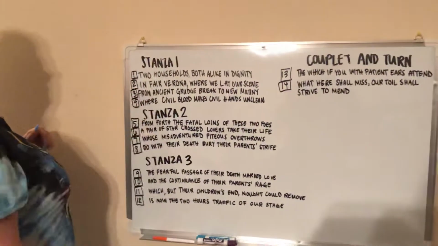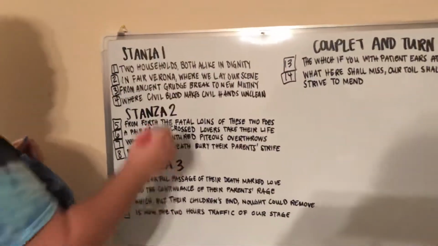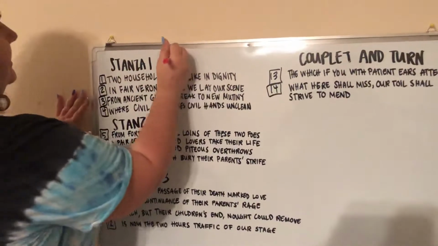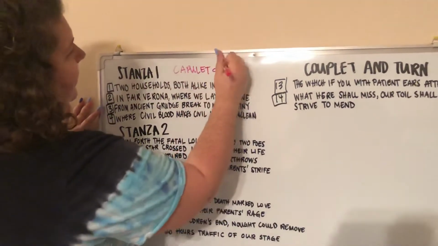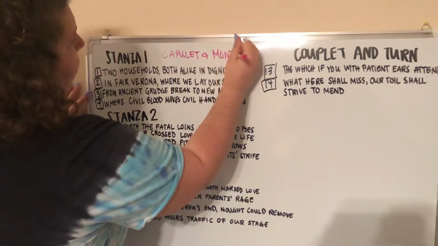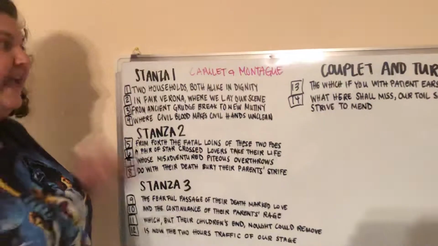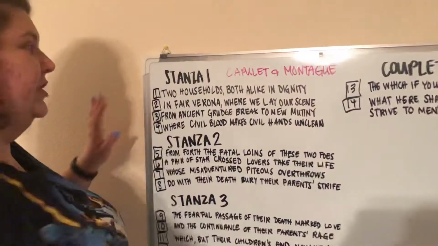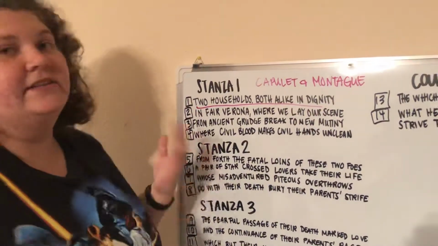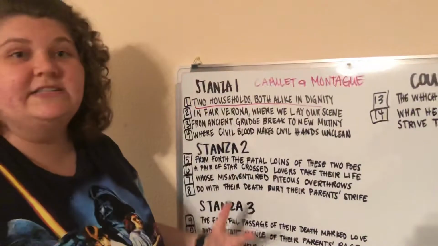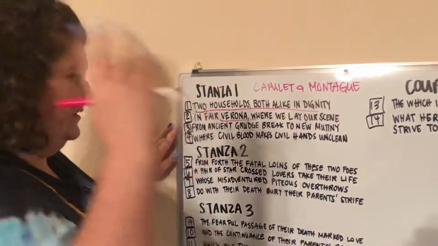So stanza 1, we've got 4 lines for each and then 2 for the couplet. Lines 1 to 4: two households both alike in dignity. Here we have 2 households, that's Capulet and Montague. They are the 2 richest families in town. They're feuding, they hate each other, they're like, no, I'm richer. Okay, so that's what that's talking about. And then it says, in fair Verona, where we lay our scene. It's just saying, this is where our scene takes place. It's Verona. I'm sure it's like Italy or France or something like that.